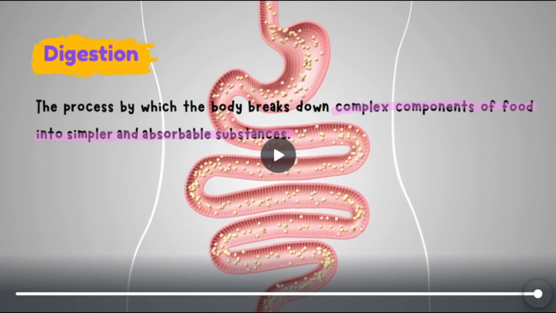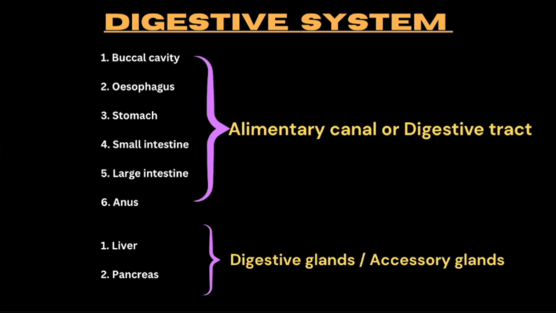Okay, now we will see the human digestive system. The human digestive system consists of 2 parts. Number 1 is the alimentary canal or the digestive tract, and number 2 is the digestive gland or accessory gland. Now what is the digestive tract or alimentary canal? It is nothing but a continuous canal which begins at the buccal cavity and ends at the anus region.